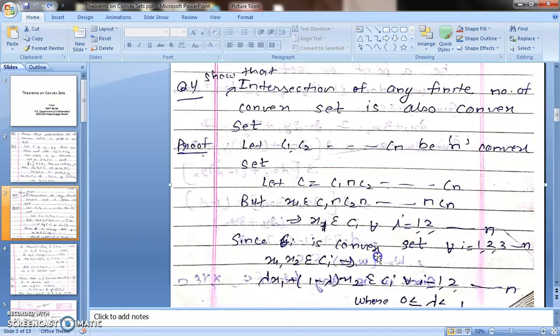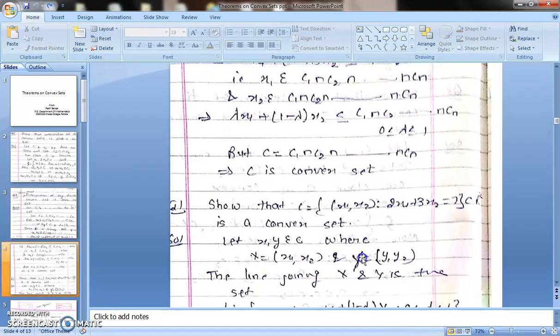But the Ci's are all convex sets, so x1 and x2 belong to each Ci. Their line segment will also belong to each Ci, because the Ci's are all convex sets. They belong to all Ci's, so they will definitely belong to their intersection also. So x1 belongs to the intersection, x2 belongs to the intersection, and their line segment also belongs to the intersection, where lambda lies between 0 and 1. So what is the intersection?